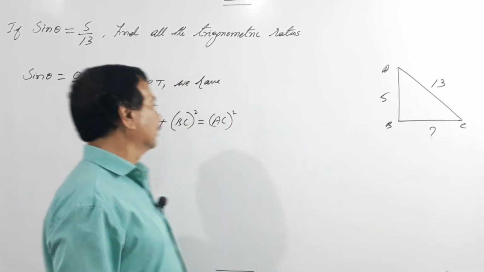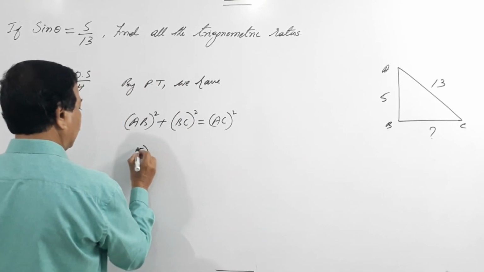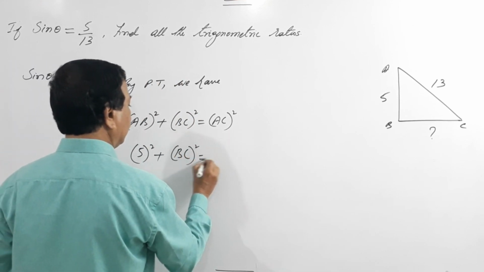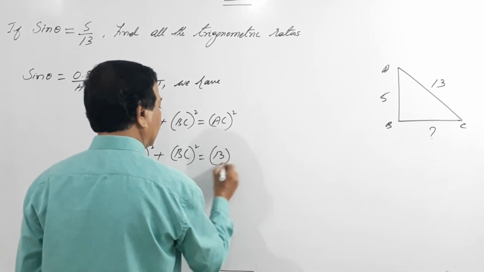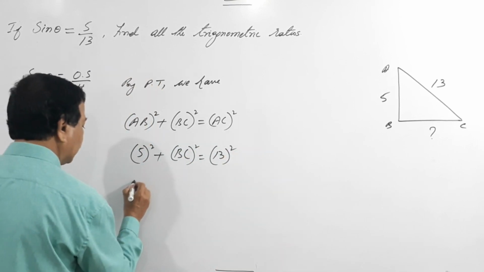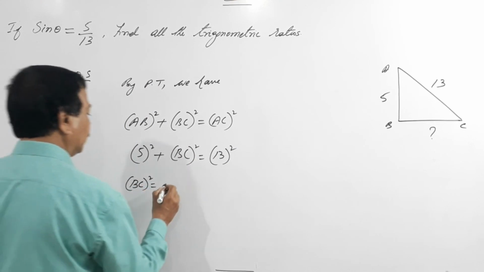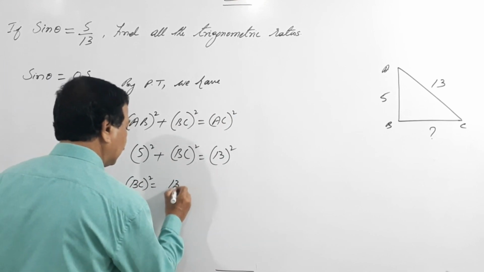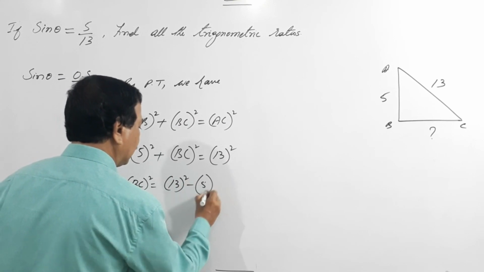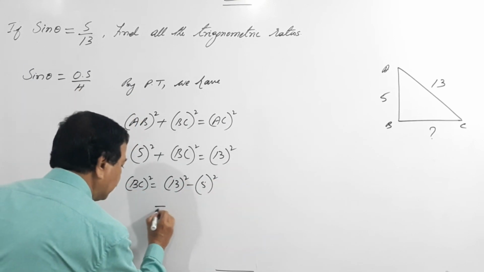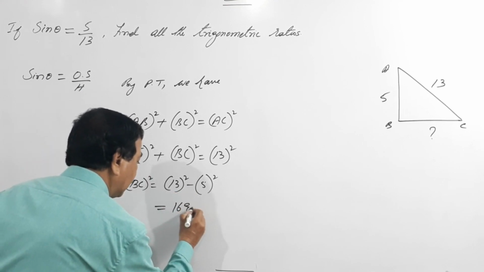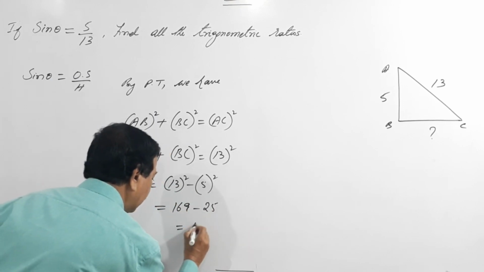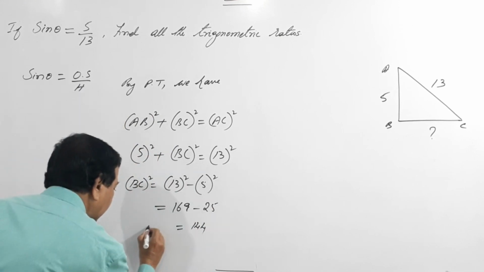AB is 5, so 5 square plus BC square, which we have to find, equals 13 square. So BC square equals 13 square minus 5 square. 13 square is 169 minus 25, since 5 square is 25, which equals 144. This is our BC square.